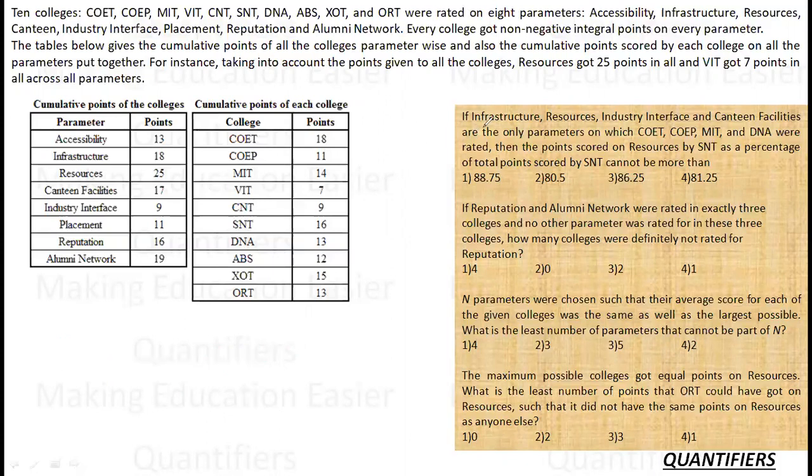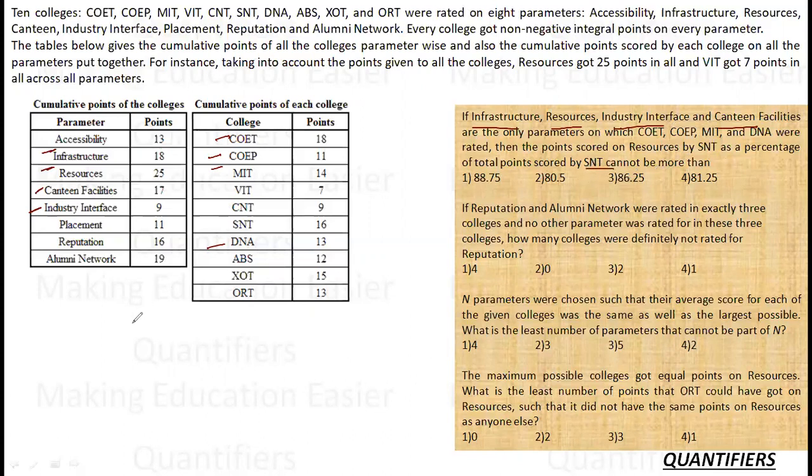Now let's read the first point. If infrastructure, resources, industry interface and canteen facilities are the only parameters, these are the only 4 things on which the colleges COET, COEP, MIT and DME are rated, then what can be the maximum percentage of the points scored on resources by SNT as a percentage of total points scored by SNT?